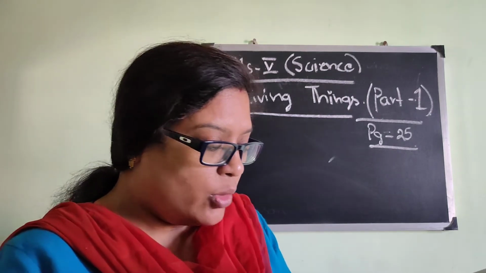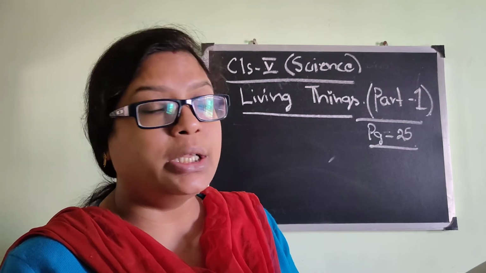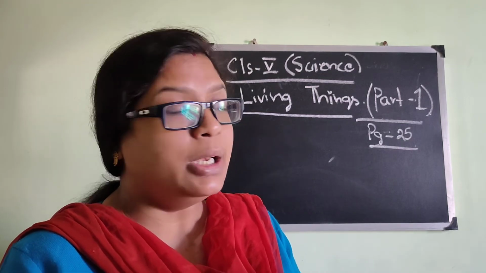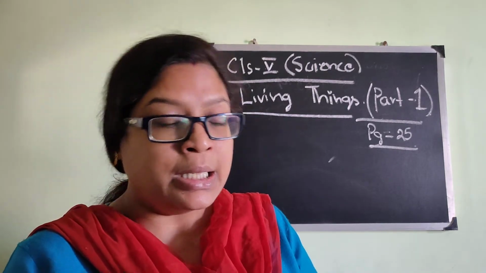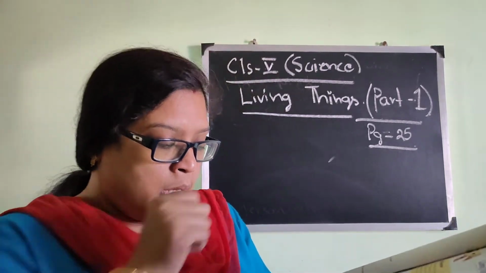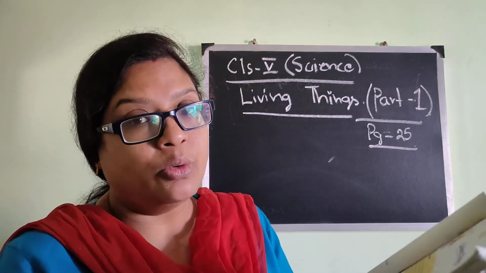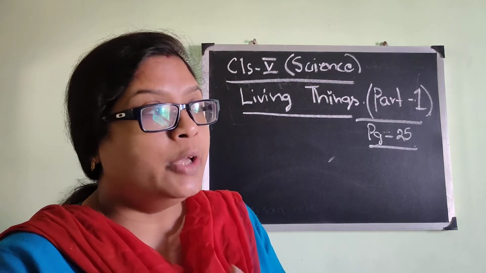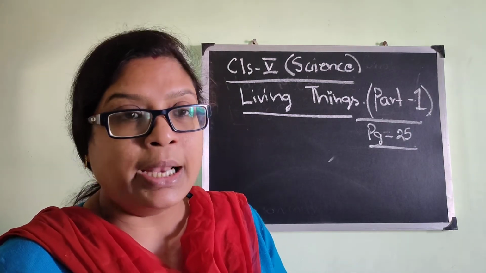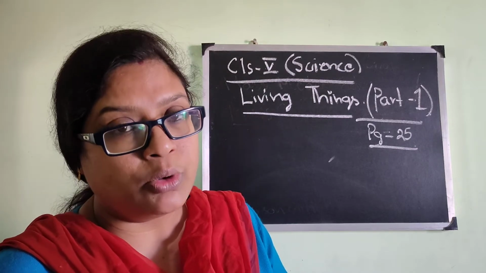Living things have a few common features. What is the meaning of a common feature? Because even if it is a plant or an animal, in both cases these features are the same. Living things move on their own. That we also know. A human being, if I want, I can move from here. If you want, you can get up from your seat and go to wash your hand, you can go to the washroom. If your mother calls you, you will go to respond.